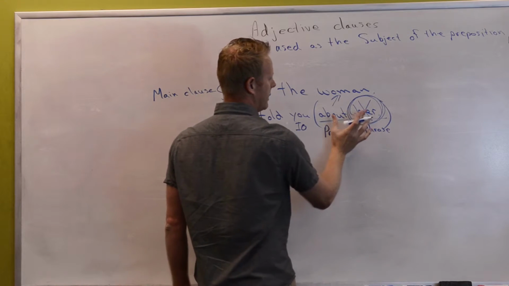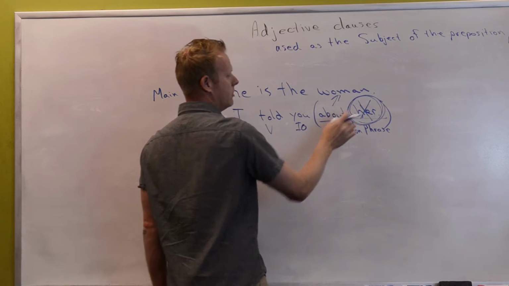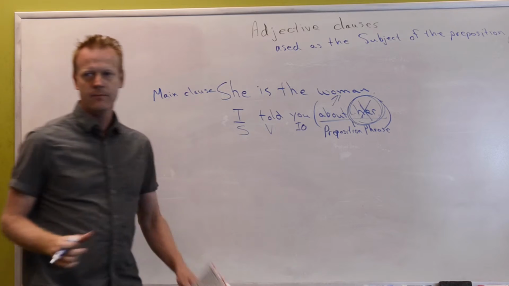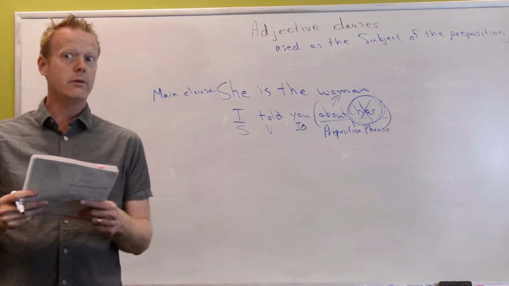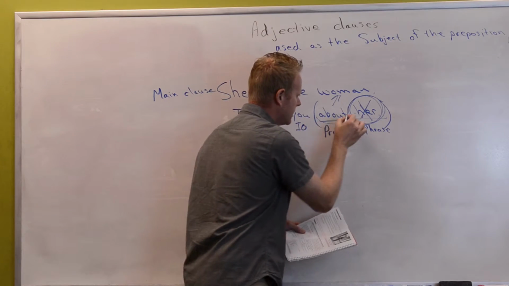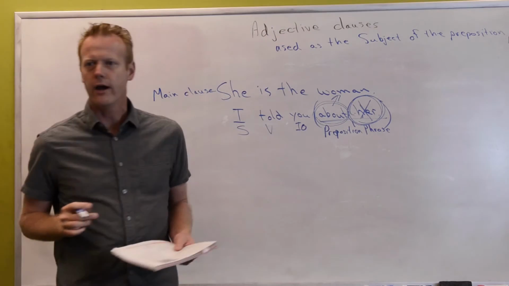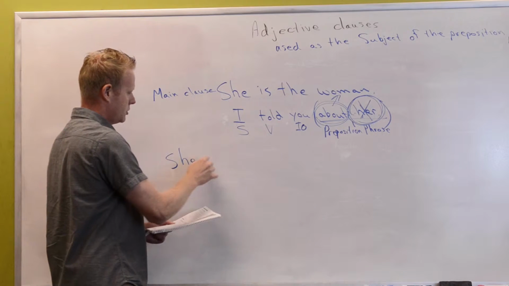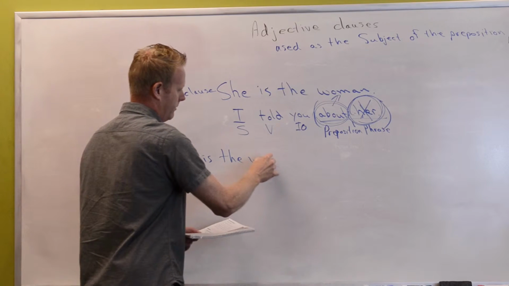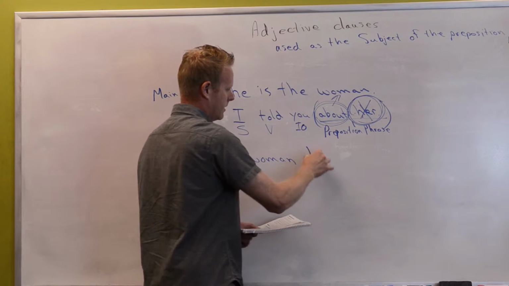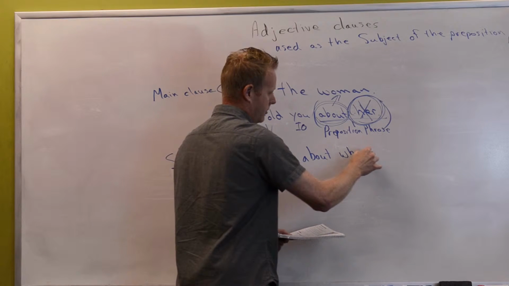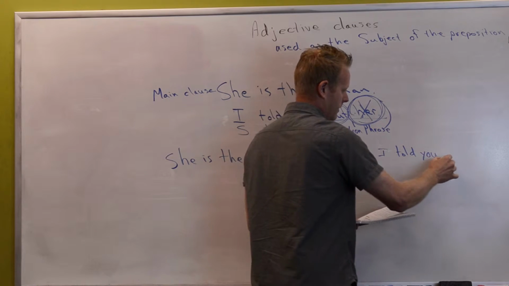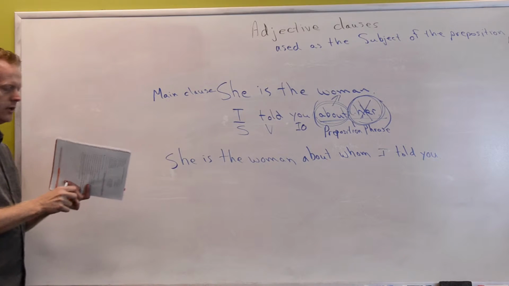Woman. So I'm going to take this, I'm going to get rid of the her, I'm going to move a relative pronoun into its place on the front, and then I'm going to stick it up there. Now be careful, this is tricky business. This little preposition moves around, okay? Here's my options. A: she is the woman about whom I told you. Be careful, okay? I want you to notice something.